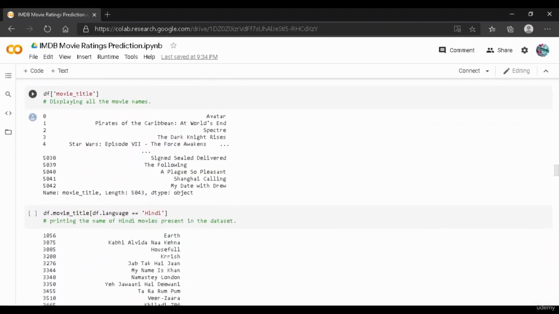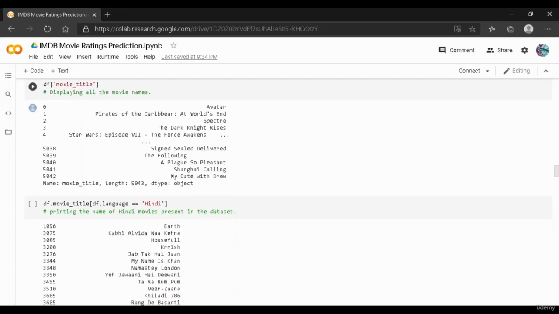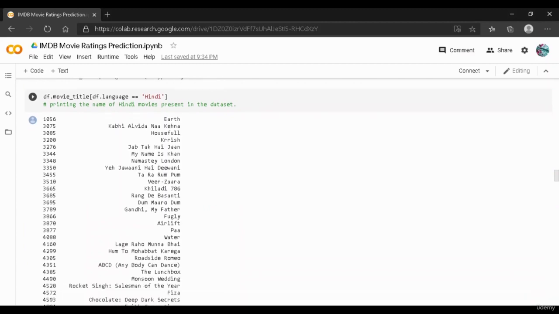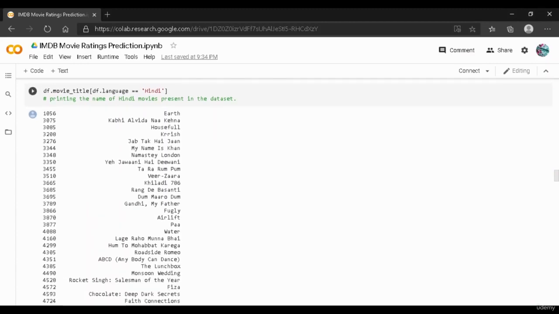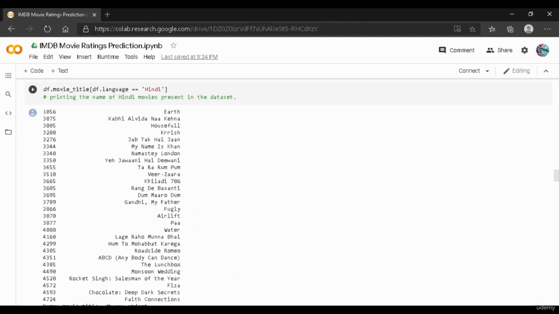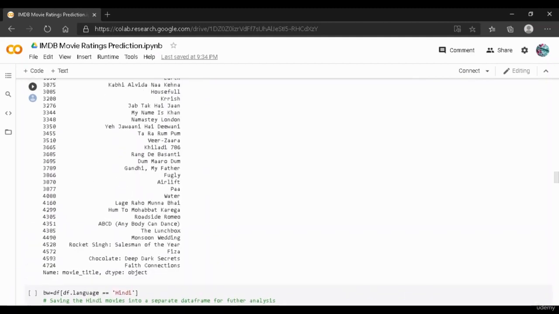And the next thing that we can see over here is we have displayed the movie titles. So this shows us the movie titles. As you can see, we have Avatar and then we have Pirates of the Caribbean. And then in order to see what kind of Hindi movies or Bollywood movies are present in the data frame, we have taken the movie title of the data frame where language is equal to Hindi. So this code will print us the names of Hindi movies present in that data set. So basically we have displayed all the Bollywood movies, and as you can see these are all the Bollywood movies present in that data frame.